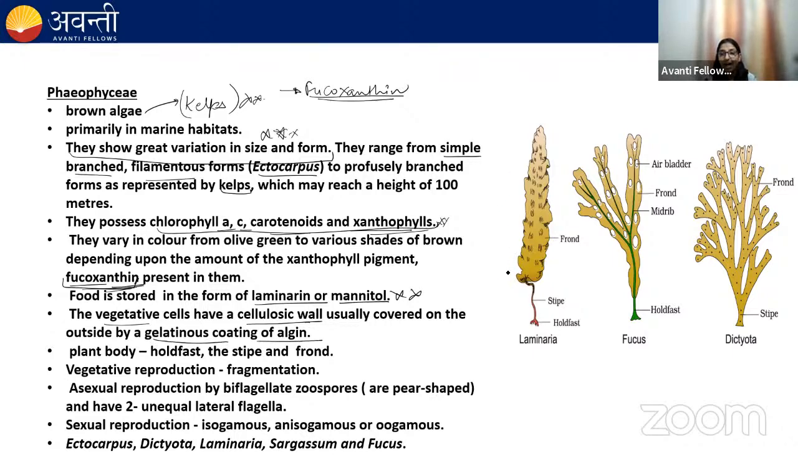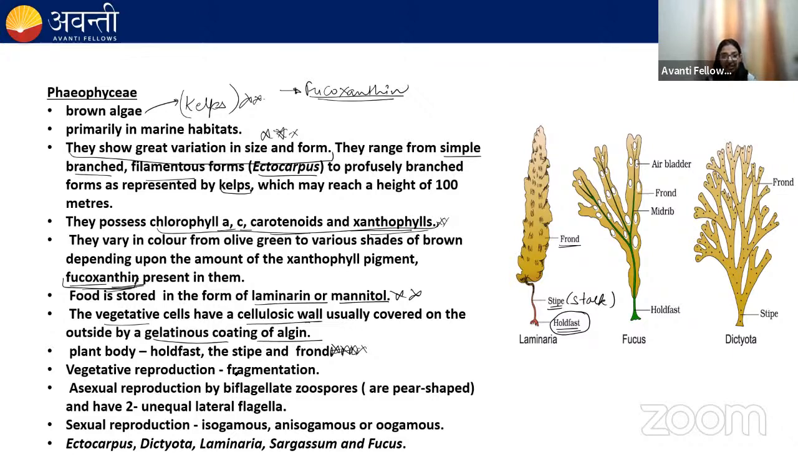In brown algae, the plant body is divided into three parts. There's a holdfast. It helps in the attachment to the substratum. Second one is the stipe, which is a stalk. And third one is the frond. Frond is leaf-like and it helps in photosynthesis. Remember this point, it's very important that only in brown algae you will see holdfast, stipe and frond. Holdfast for the attachment to the substratum, a stalk which is the stipe, and the frond, which is a photosynthetic, leaf-like organ.